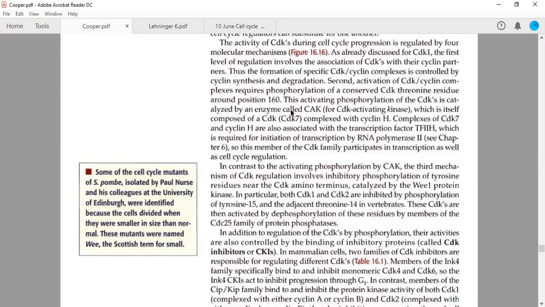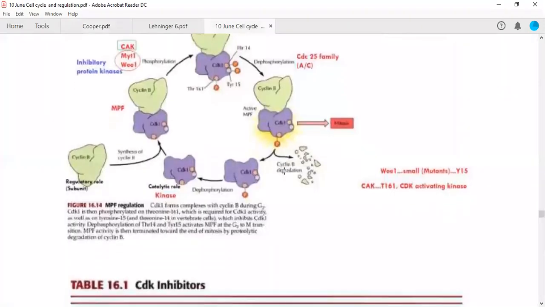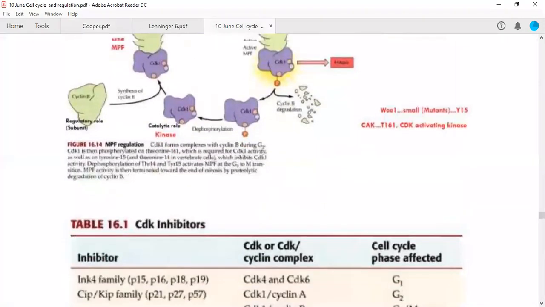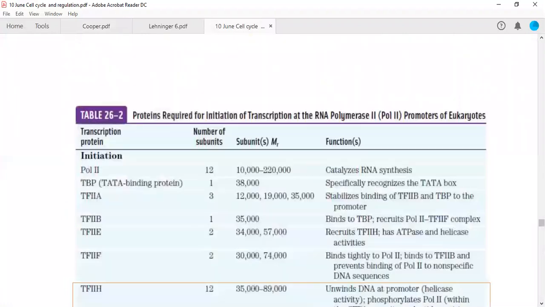So similarly, this particular complex, this CDK activating kinase, has two functions. One in cell cycle regulation, which we have seen, and the second is to participate in transcription. I will tell you how it regulates transcription. I have taken this from Lehninger.